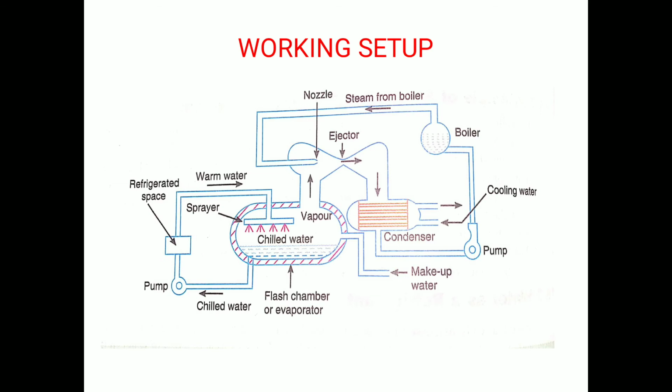The high pressure steam from the boiler is passed through the steam nozzles, thereby increasing its velocity. This high velocity steam in the ejector would entrain the water vapors from the flash chamber, which would result in further formation of vapors. The pressure of the mixture of steam and vapor rises considerably and it is fed to the water cooled condenser, where it gets condensed. The condensate is again fed to the boiler as feed water.